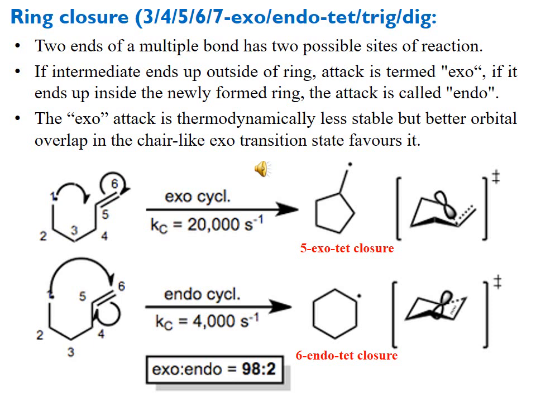This is exo attack, and we name it exo. 5 for the 5 carbons involved in the ring formation, exo for this kind of attack.